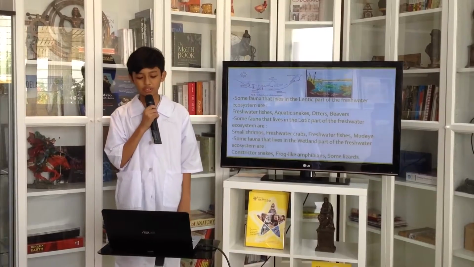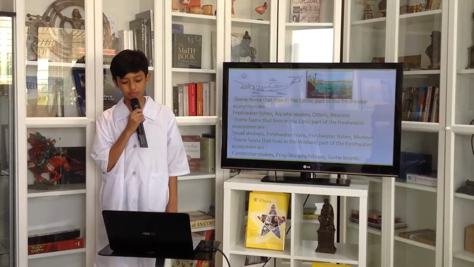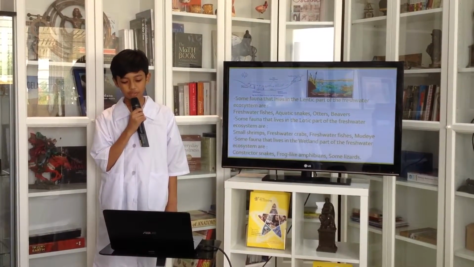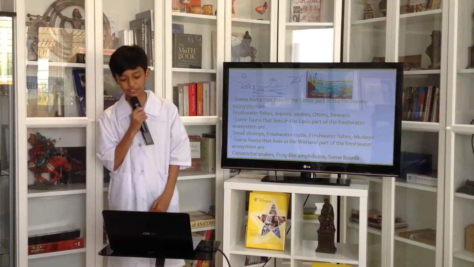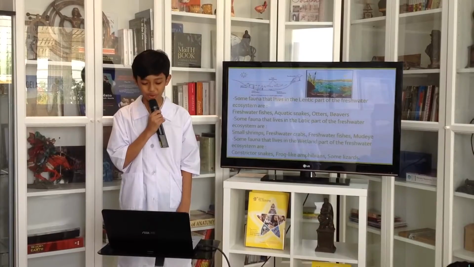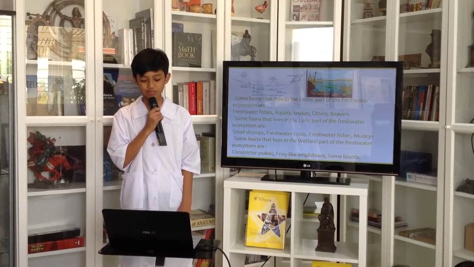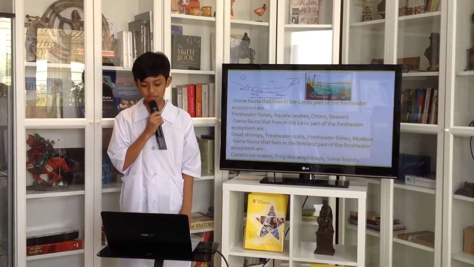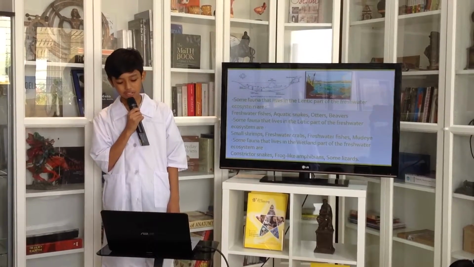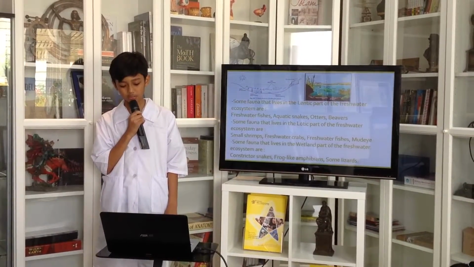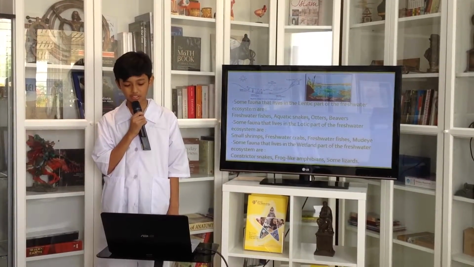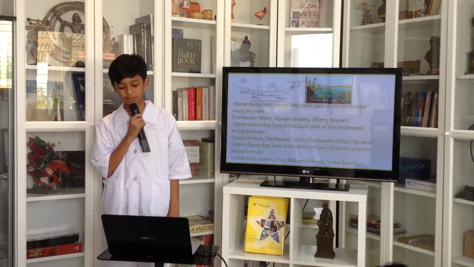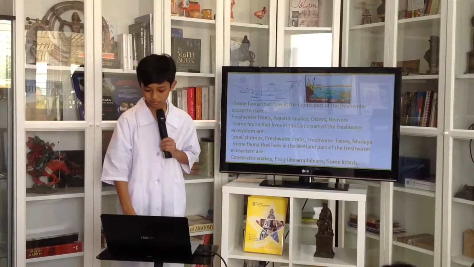Some fauna that live in the lentic part of the freshwater ecosystems are freshwater fishes, aquatic snakes, otters, and beavers. The fauna that lives in the lotic part of the freshwater ecosystems are small shrimps, freshwater crabs, freshwater fishes, and the mudeye. Some fauna that lives in the wetland part of the freshwater ecosystems are constrictor snakes like the anaconda, frog-like amphibians, and some lizards.